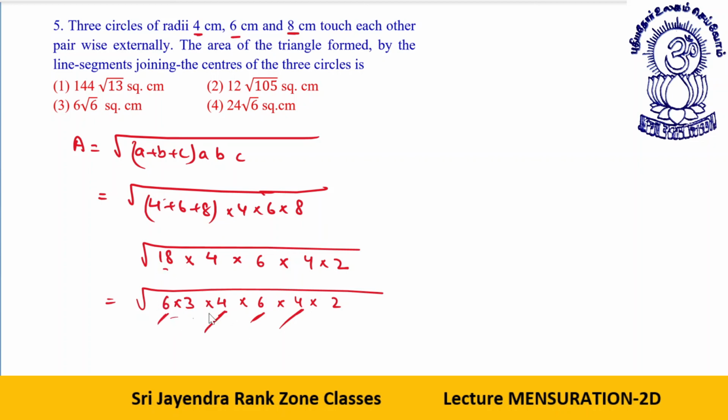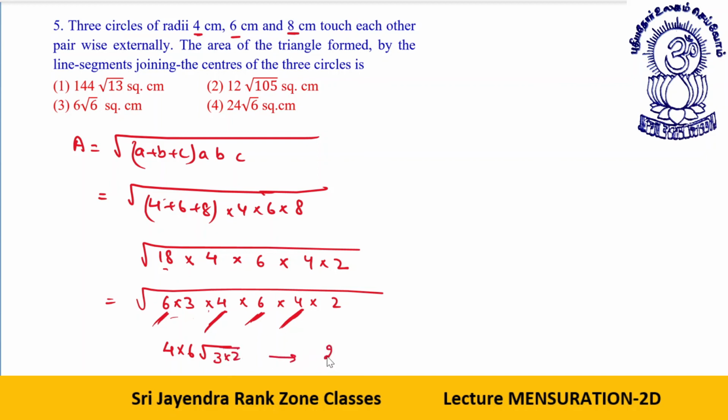18 is 6 into 3. 4 I write as it is. 6 I write as it is. This 4 into 2, so we have two 4s. We have two 6s. So that gives you 4 into 6. What is left? 2 into 3.